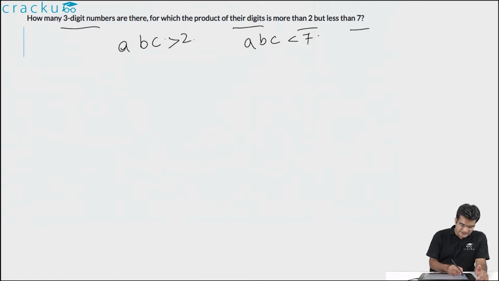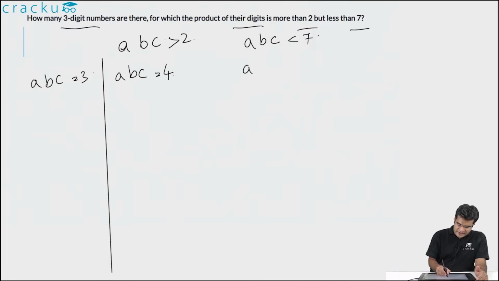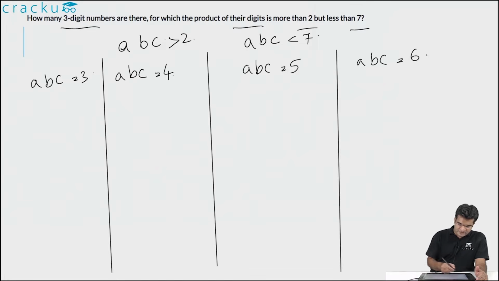So the possibilities are that A into B into C is equal to 3, or A into B into C is equal to 4, or A into B into C is equal to 5, or A into B into C is equal to 6. These are the 4 possibilities. For each one of them, let us calculate the number of numbers that are possible for this.